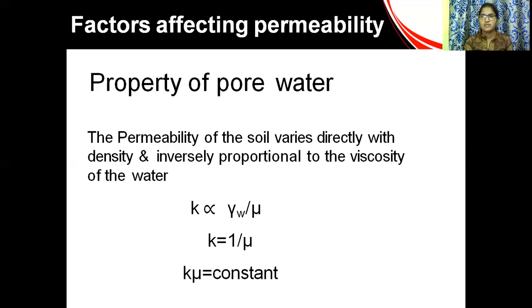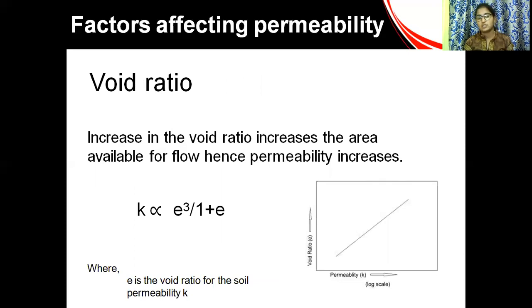This is one of the factors affecting permeability. Also void ratio: an increase in void ratio increases the area available for flow, hence permeability also increases. If void ratio is more, permeability is more, but it gives less strength.